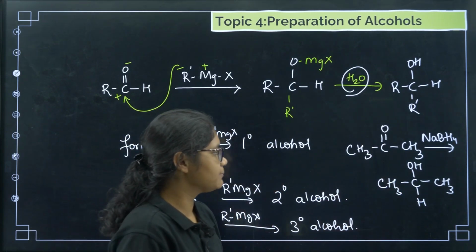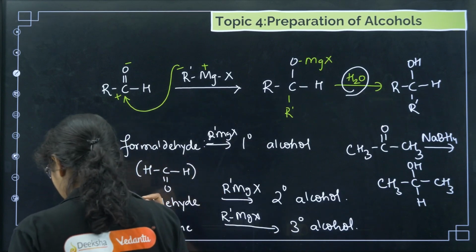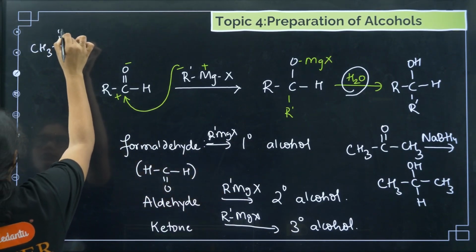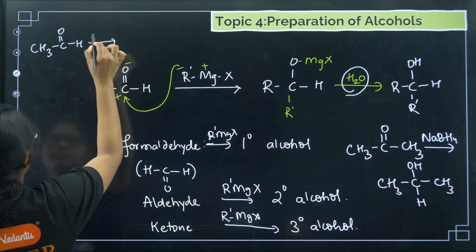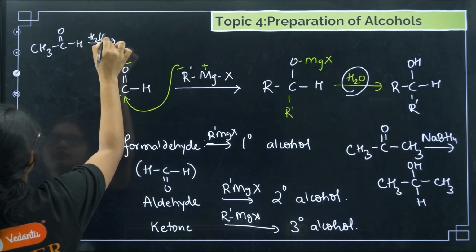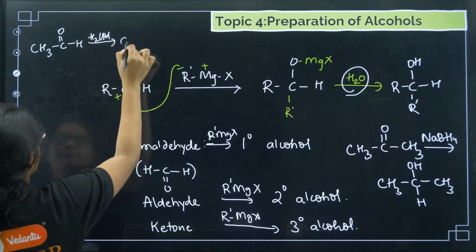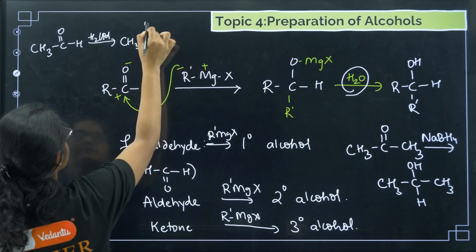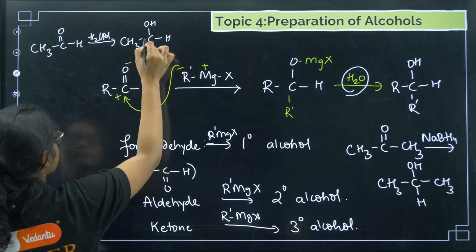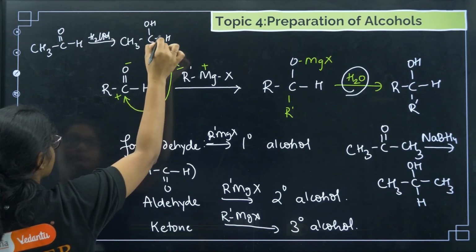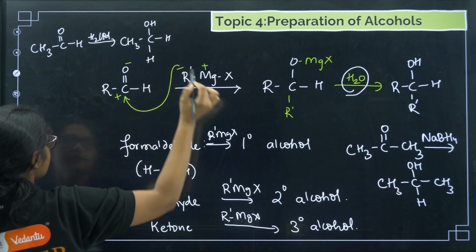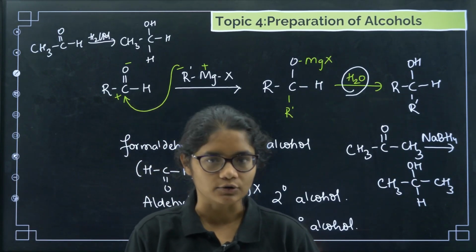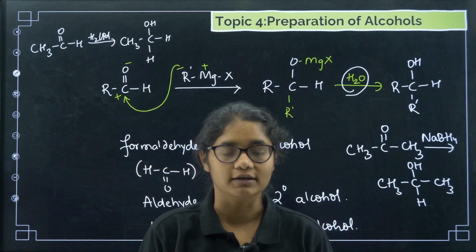Okay, like for example, you can take another reagent. Let us take CH3COH plus H2 palladium. So this is an aldehyde. So what will happen? First CH3, C, then H we have. First we will convert this to OH, right? Then you see carbon has 3 bonds now. It should have 4. So add 1 with hydrogen. Okay, so that is how we can reduce aldehydes and ketones to alcohols.